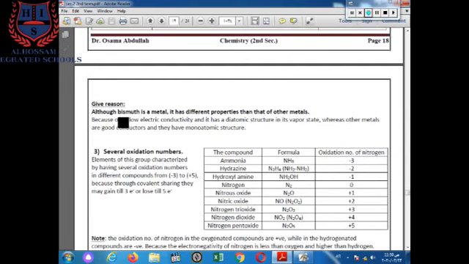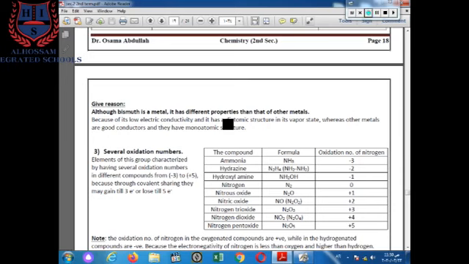Give reason, although bismuth is a metal, it has different properties than that of other metals. Why? Because of its low electric conductivity, as we mentioned before, and it has a diatomic structure. As we know, any metal has monoatomic structure like sodium, potassium, lithium, calcium, magnesium, and so on.